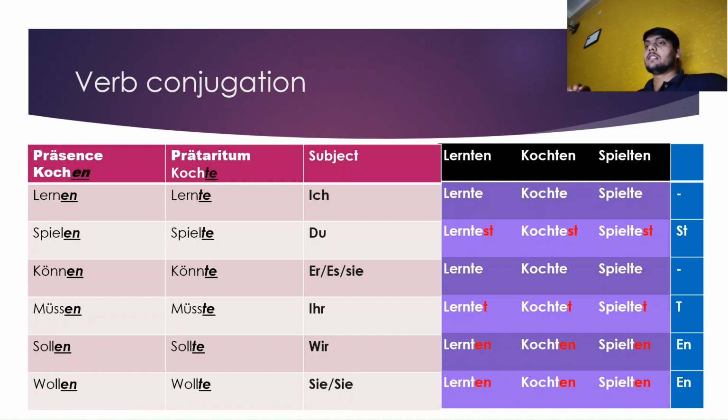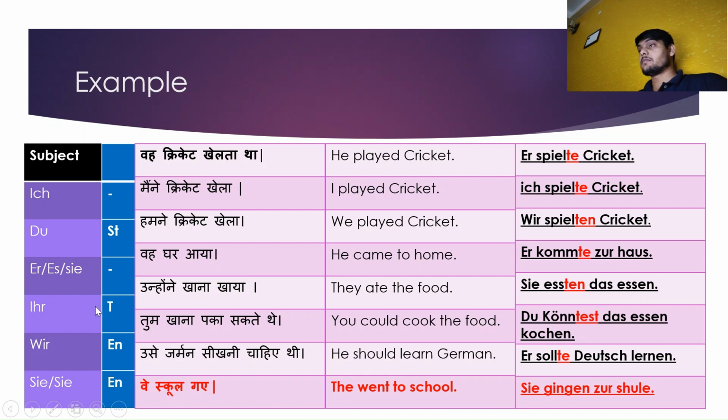Okay, now try to make some sentences so you can easily understand. Example: वह क्रिकेट खेलता था. In English, he played cricket, but in German we have removed en from spielen and added only te in the ich form. And the same ich form is used with the subject er as it is. So er spielte Cricket. I played cricket. Ich spielte Cricket.